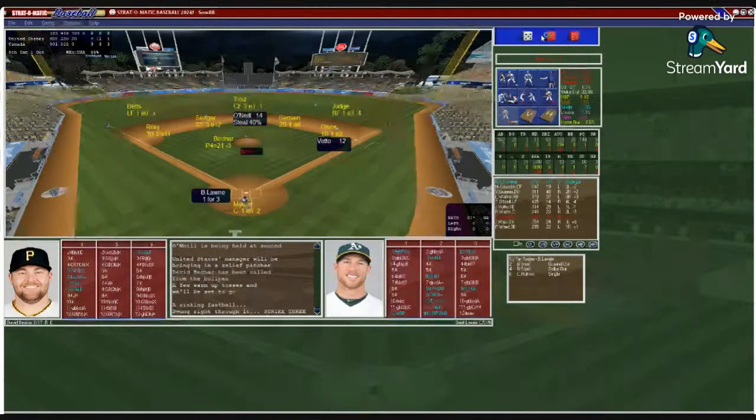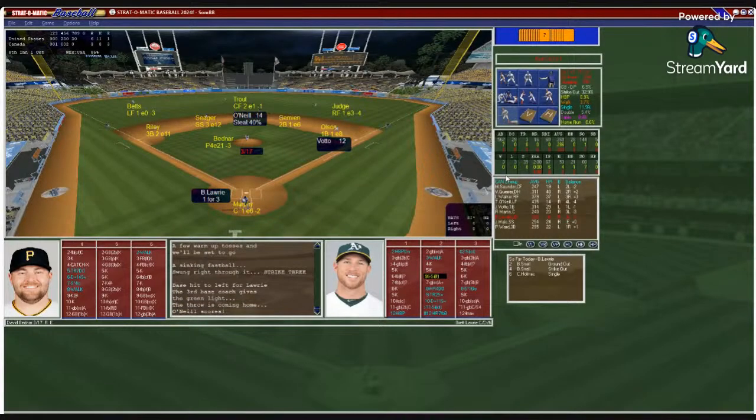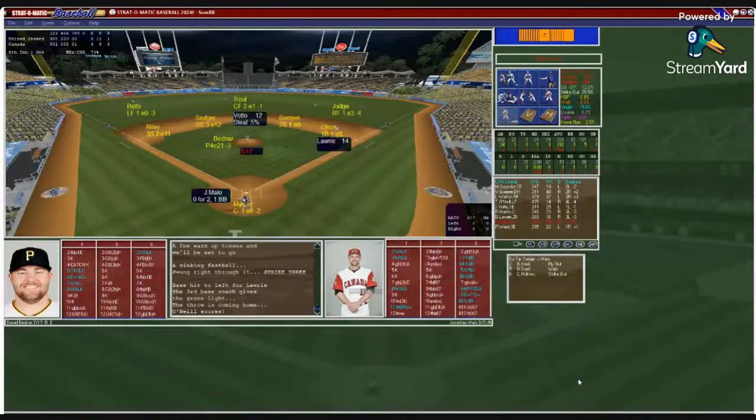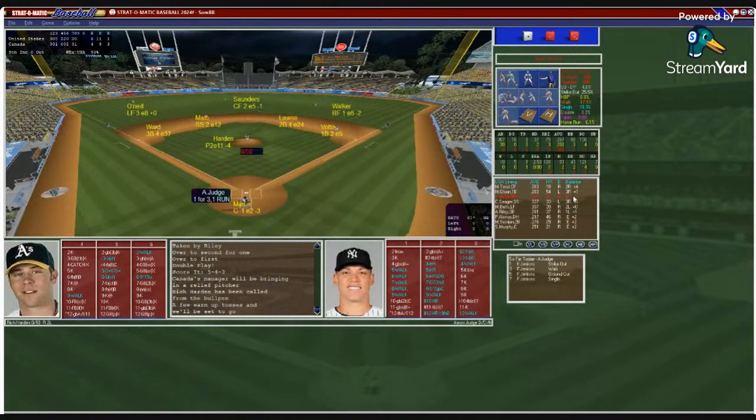So here's Brett Lowry with 1 out. Murphy puts down the sign. Bednar gets in from the stretch. Pitch to Lowry and a base hit left field for Lowry, United States. And again, here is Jonathan Malo, 0 for 2 with the walk. First and second, 1 out. Bednar's first run he's given up inherited-wise. Now Bednar from the stretch to Malo. Pitch to Malo. And that's going to be a ground ball. It's the double play.